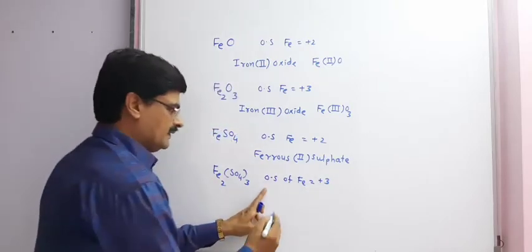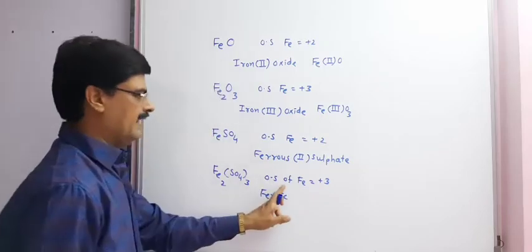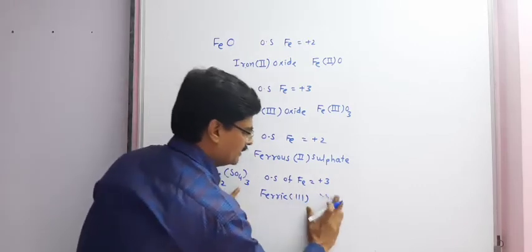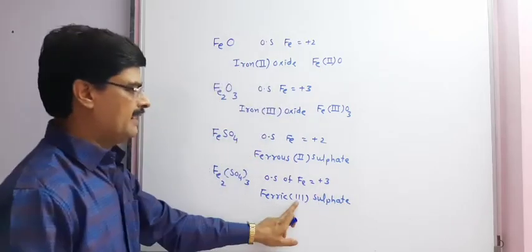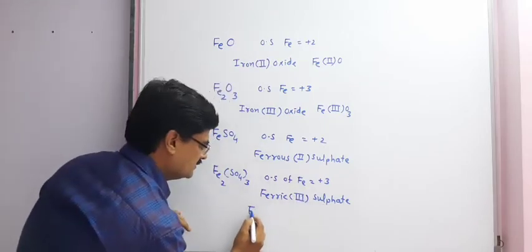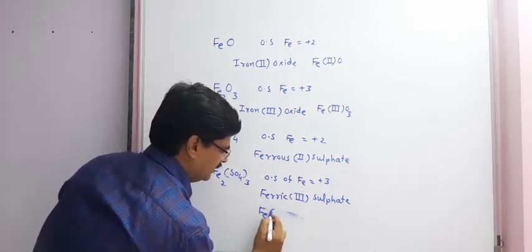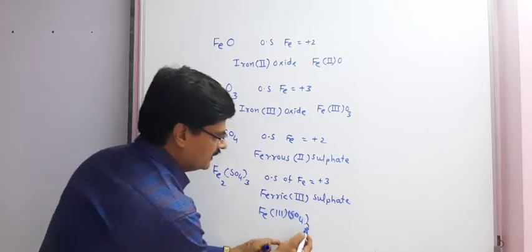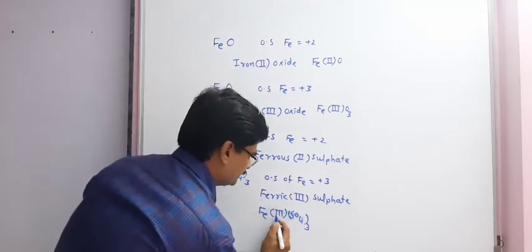Therefore, name wise, according to stock notation, we can write ferric sulfate as iron(III) sulfate, or formula wise Fe(III)2(SO4)3. These are some examples by which we can understand stock notation.